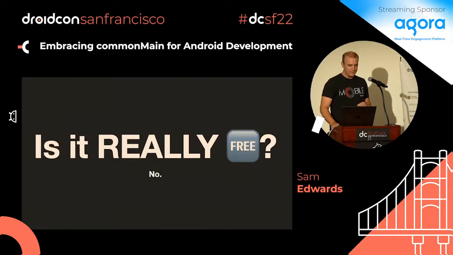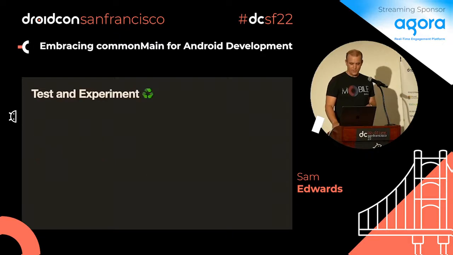Is it really free? No, like we talked about. There's configuration in here, there's some digging, and there are the choices you make of what library you're going to pick. If you use JSON, you're not going to be able to do serialization right off the bat. But if you use KotlinX serialization, yes, you have that multi-platform option. So when you start choosing libraries, consider that. Is multi-platform something I want to check out in the future? If it is, try to find a library that is compatible. The big thing here is test and experiment.